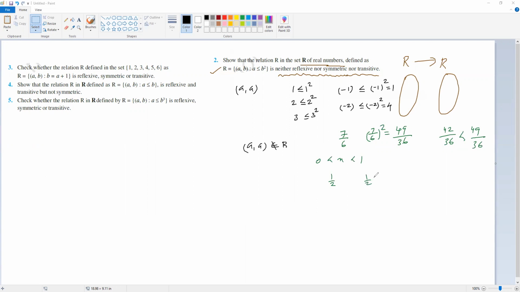1/2 का स्क्वायर is 1/4. 1/2 is not less than 1/4. Actually, in effect, 1/2 is greater than 1/4, isn't it? So we can say 1/2 does not belong to R. One example is enough. Clear? So this implies the relation is not reflexive.